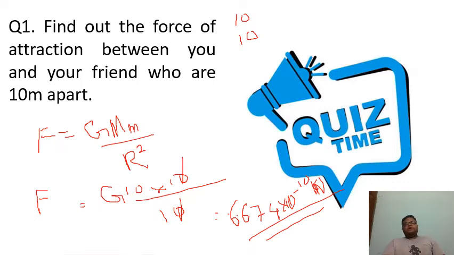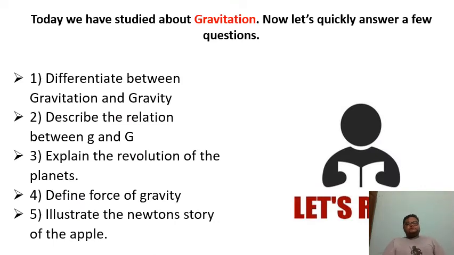Okay, so we have completed our today's module. Let's quickly revise what we have learned. Today we have learnt about gravitation, and now let's quickly answer a few questions. Differentiate between gravity and gravitation. Gravitation is the force of attraction between two bodies, and gravity is the force of attraction between earth and some other object.